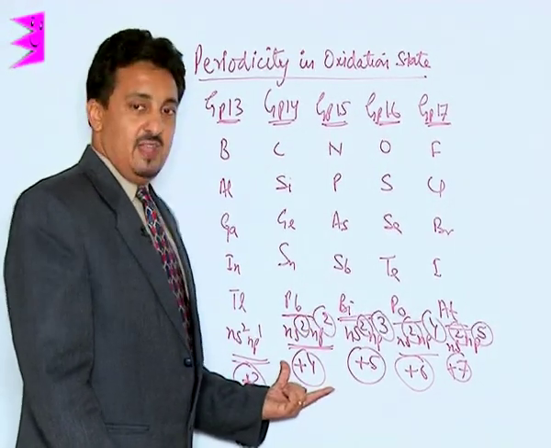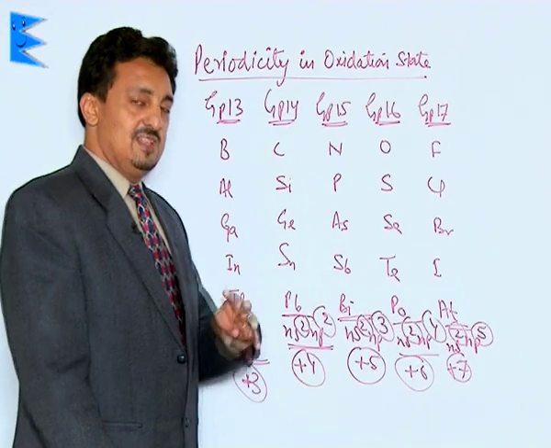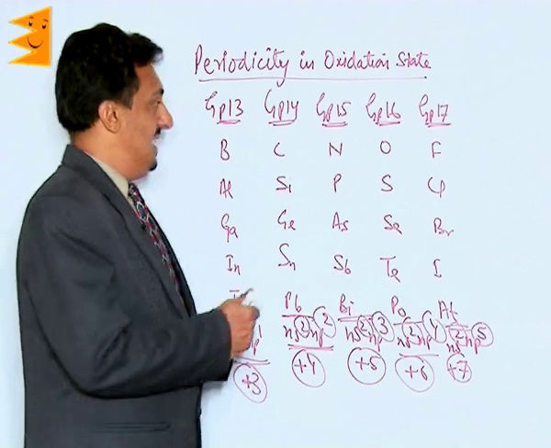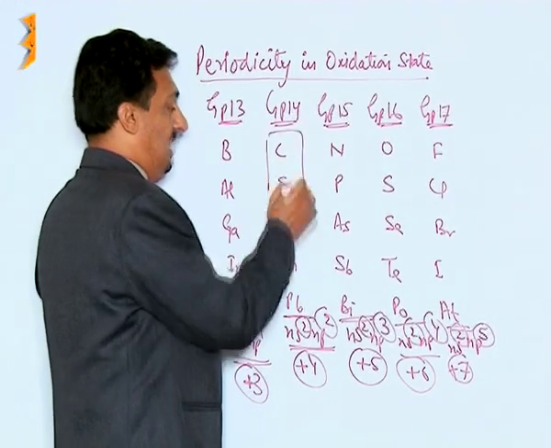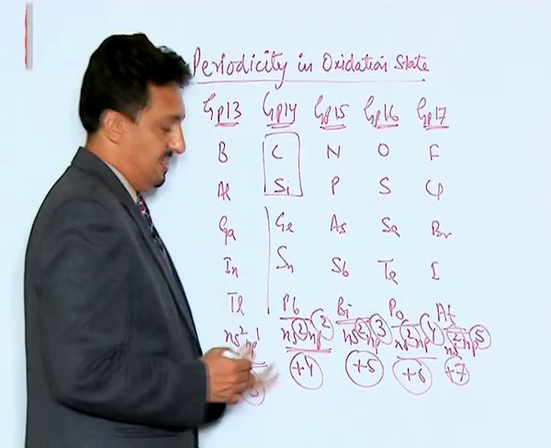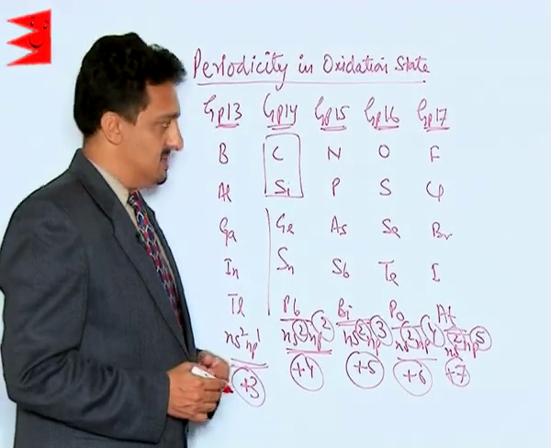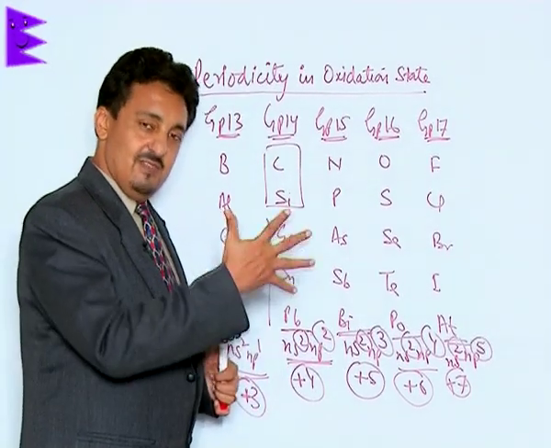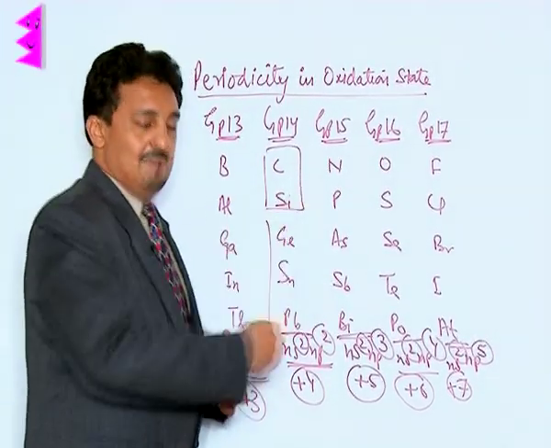When we are moving to group 14, they have 4 valence electrons, so either they can lose all 4 or they can gain 4. So they prefer to share electrons, but that's happening in the atoms of the elements which are smaller in size, whereas down the group what we find is it's the +4 state which is more prominent. Whereas in group 15, 16 and 17, they have 5, 6 or 7 valence electrons. So they prefer to accept electrons.